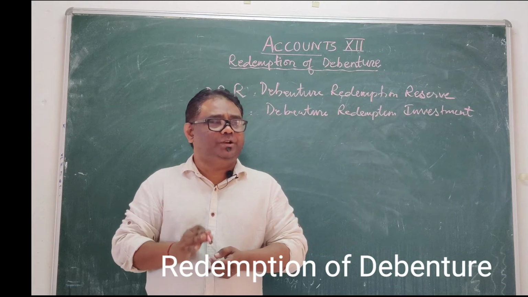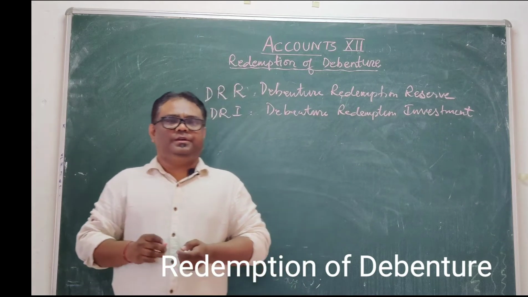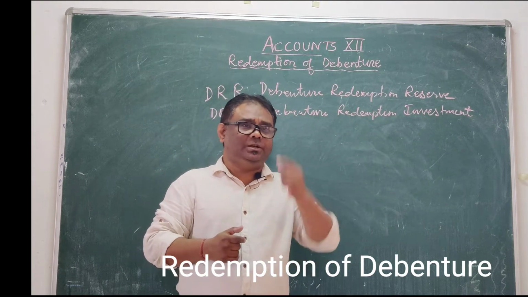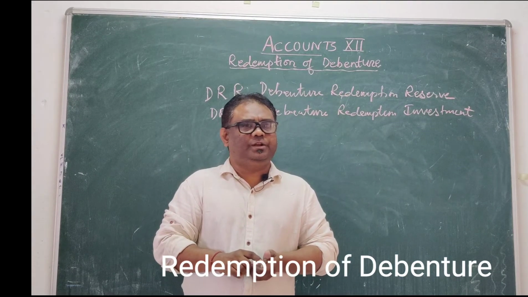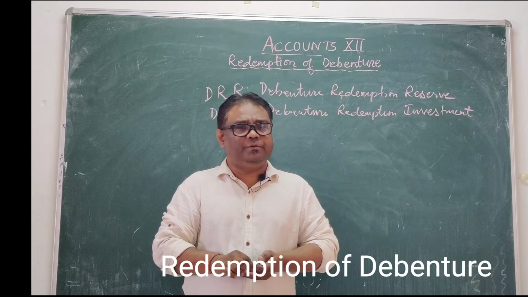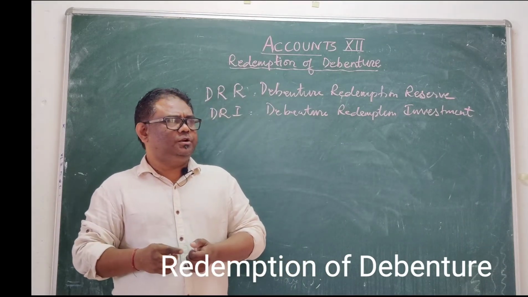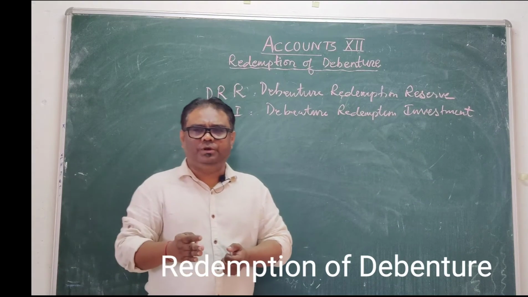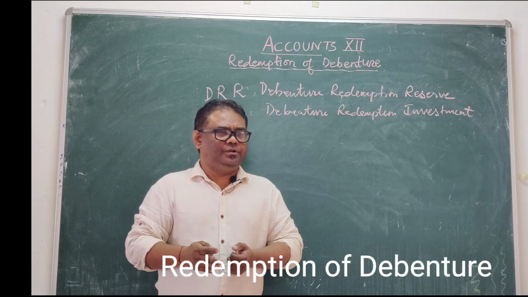Debenture redemption reserve. There is an updated version in the creation of debenture redemption reserve. Before, it was 25%. Now it has been decreased to 10%.